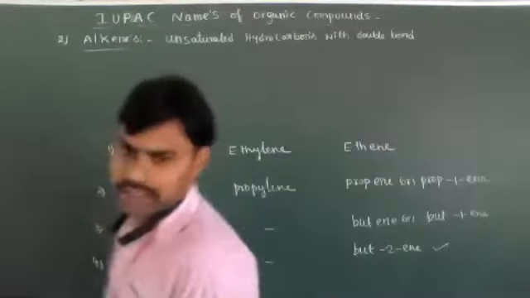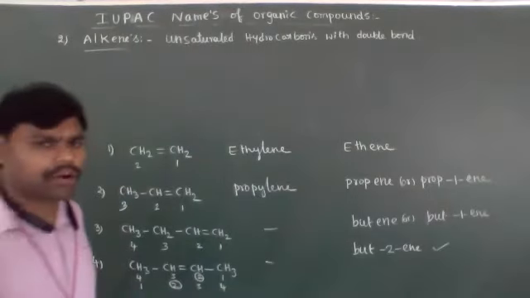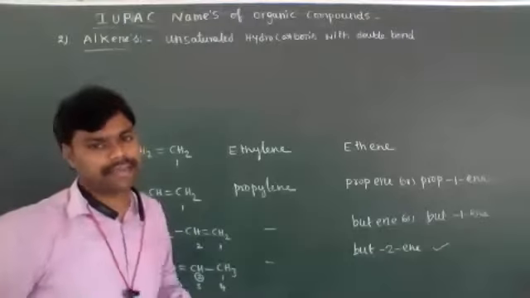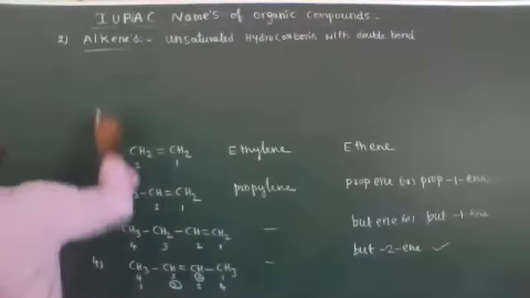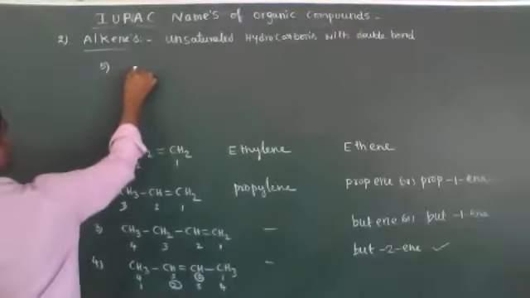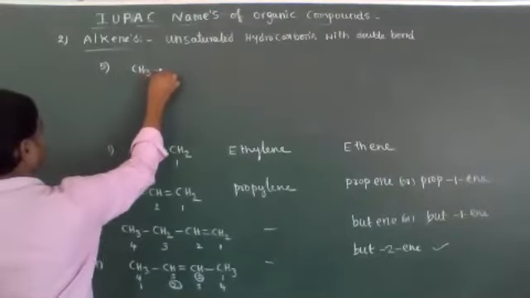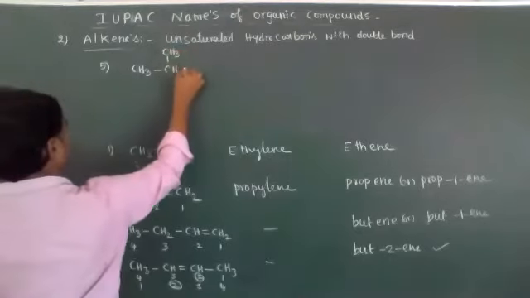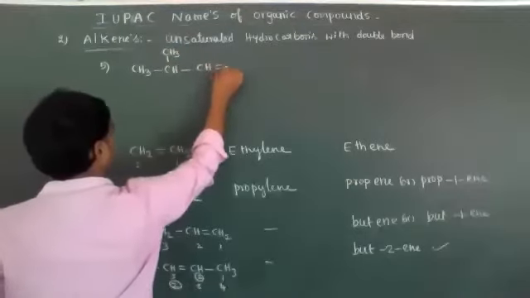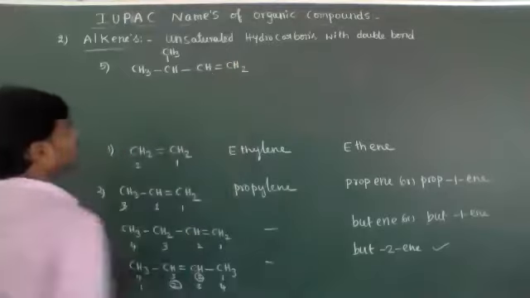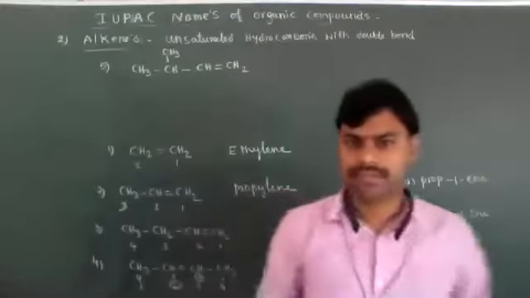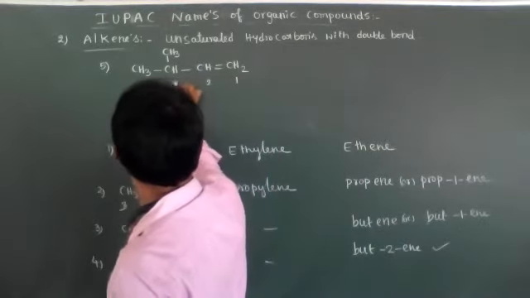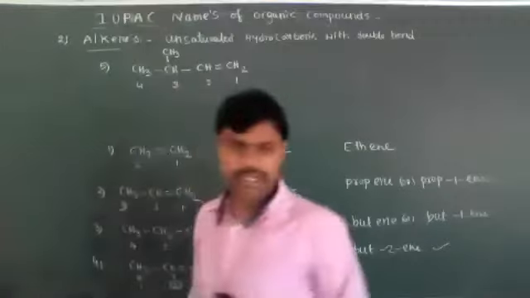Let's say if some alkyl groups or substituents are present along with the double bond, how do we write its IUPAC name? That also I will give you. Like one organic compound: the longest carbon chain is 1, 2, 3, 4.